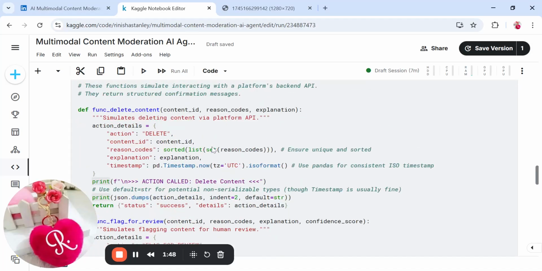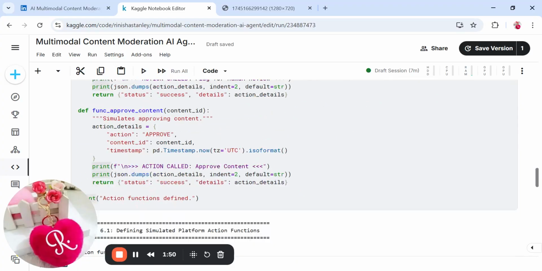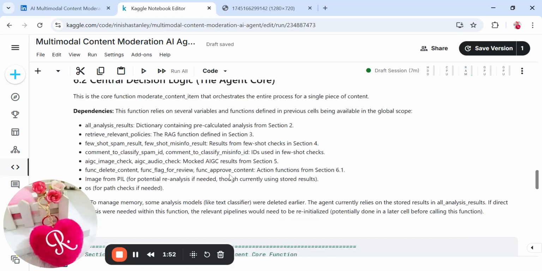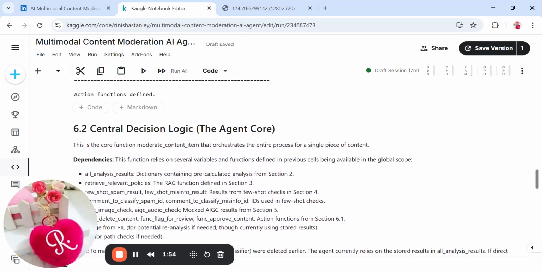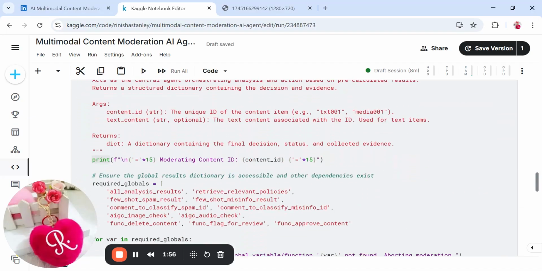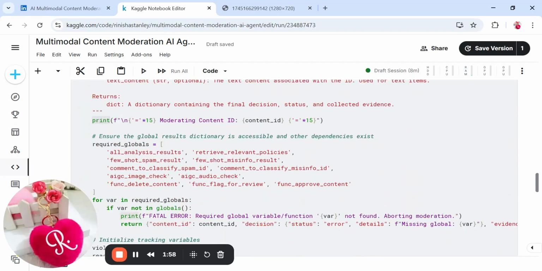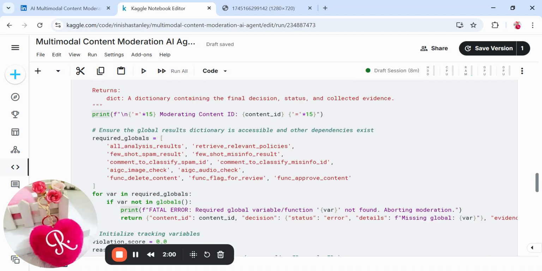And we are defining the functions here which we would have to call later on. The main decision logic is here, where we are storing the results, retrieval policies, spam result, and how we classify AIGC.